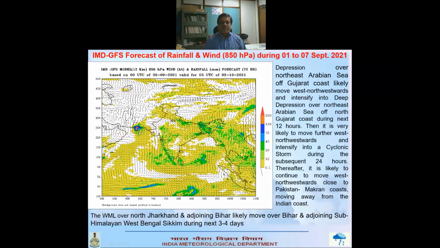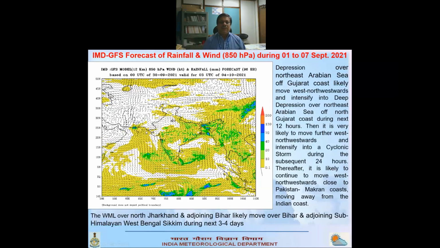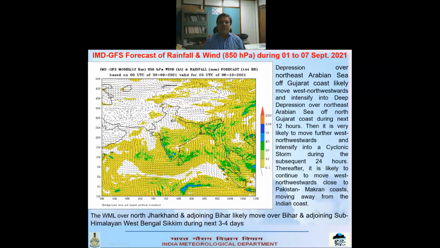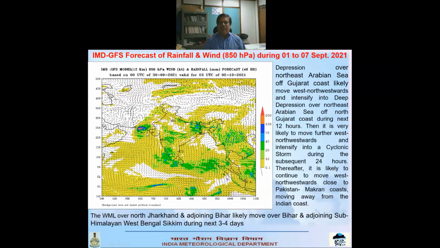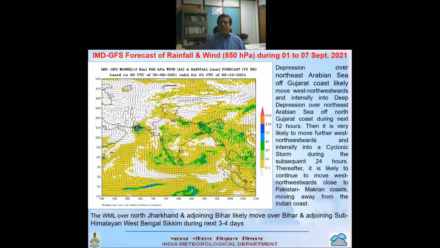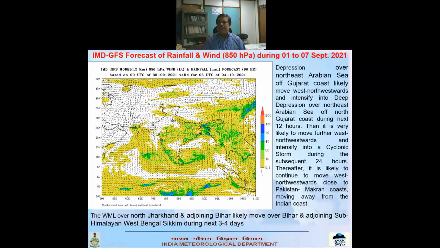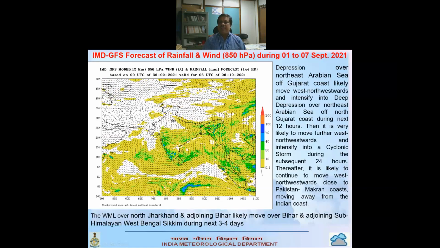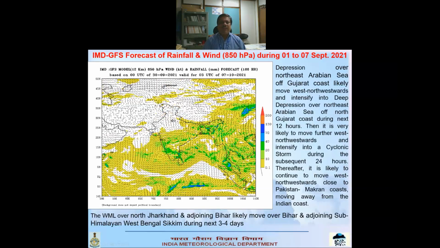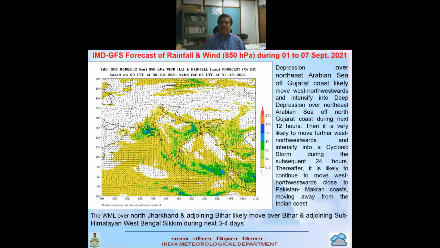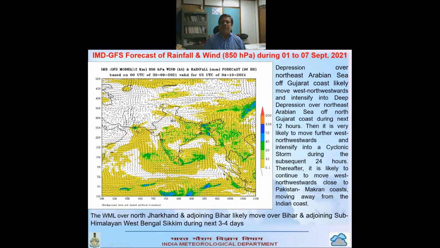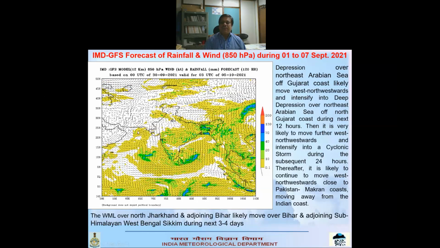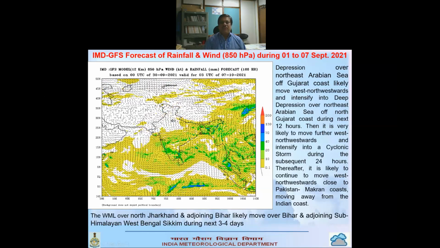This is the main event, the cyclone, which is now a depression. It will intensify further and move westward, and it will become a deep depression in the next 12 hours, and then it will move west northwestward and become a cyclonic storm in the next 24 hours.